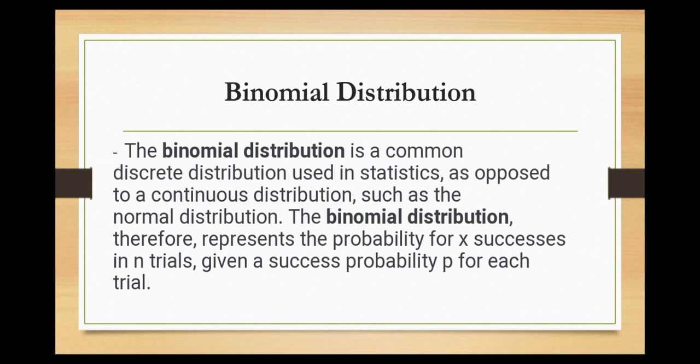Next, binomial distribution. The binomial distribution is a common discrete distribution used in statistics, as opposed to a continuous distribution such as the normal distribution. The binomial distribution therefore represents the probability for x successes in n trials, given a success probability p for each trial.